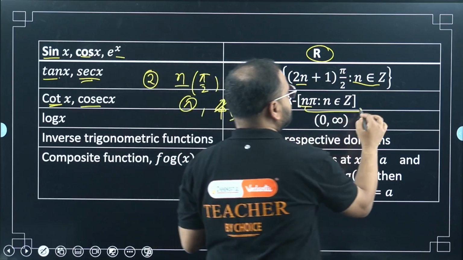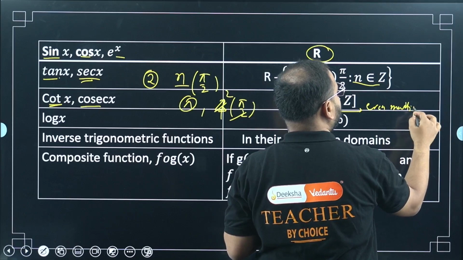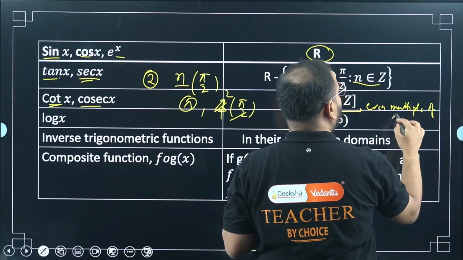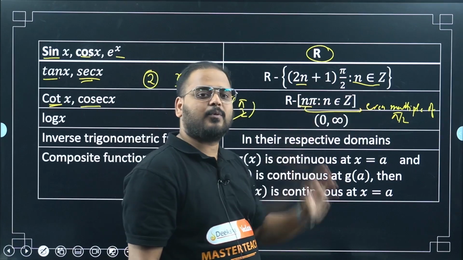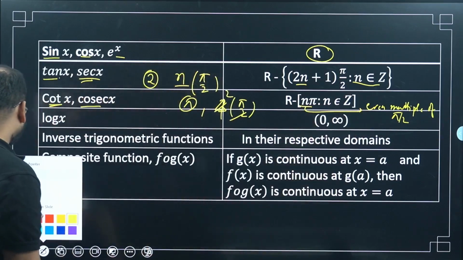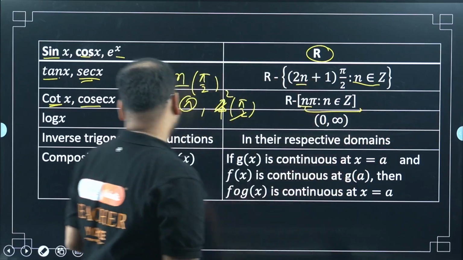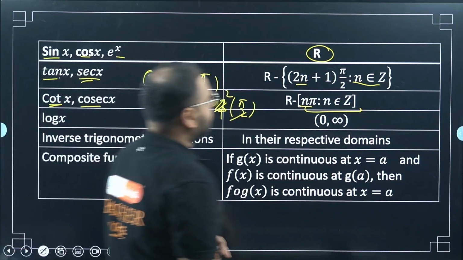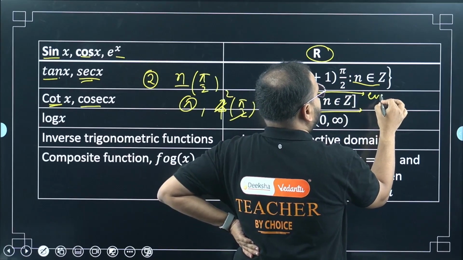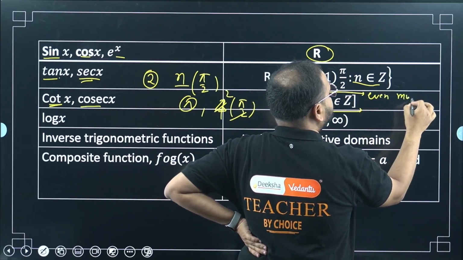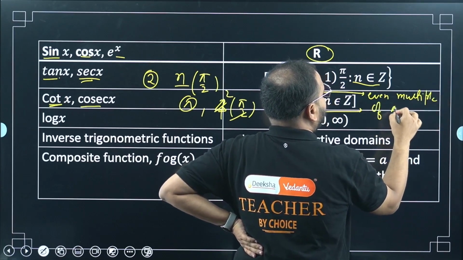I can write this as even multiple of pi by 2. So every value in the real number set except for the even multiple of pi by 2. Let me write it so it is visible, because it's important. This represents what, bacha? Even multiple of pi by 2.